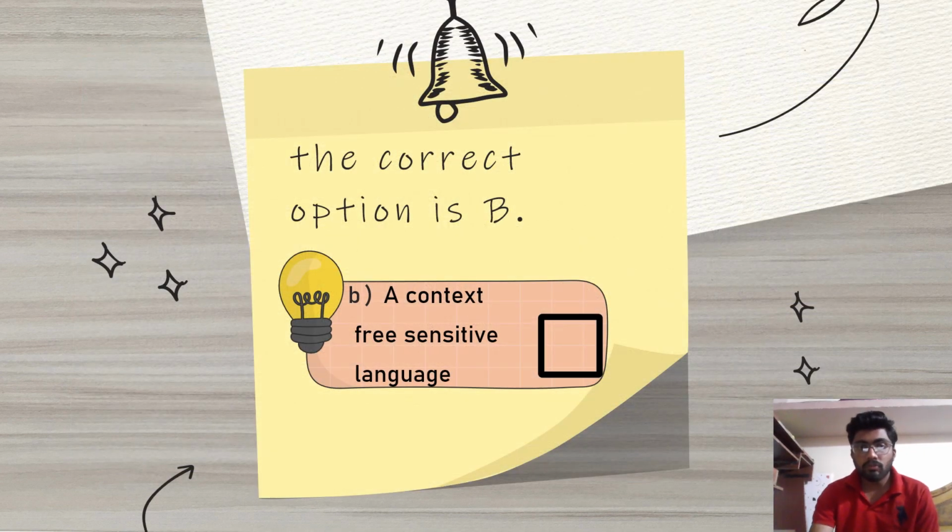The correct option is B. Option number B, a context-sensitive language.